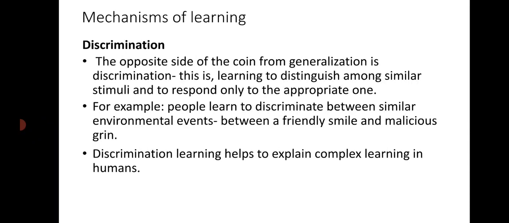Next, let's move on to discrimination. Discrimination is somewhat opposite to generalization. As the word itself suggests, the organism learns to distinguish between the conditioned stimulus and the other stimuli which are similar to the conditioned stimulus. But the organism here learns that it has to show the appropriate conditioned response only to a particular stimulus and not to all similar conditioned stimuli. It is the ability to understand the differences between similar kinds of conditioned stimulus.